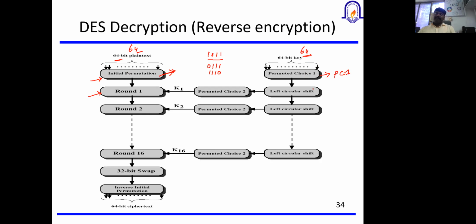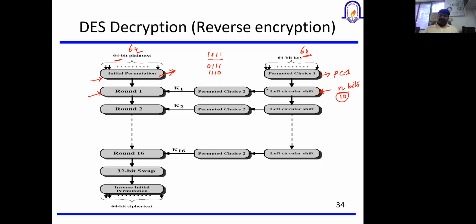After that, we use a circular left shift, or left circular shift, with respect to n bits. Say for example, if it is 10 bits, the 10-bit key is going to be left shifted. Why do we need to do this kind of permutation as well as left circular shift? To increase the complexity of the key, right? As I was explaining, we need to use a different or complex function so that the key cannot be easily compromised.